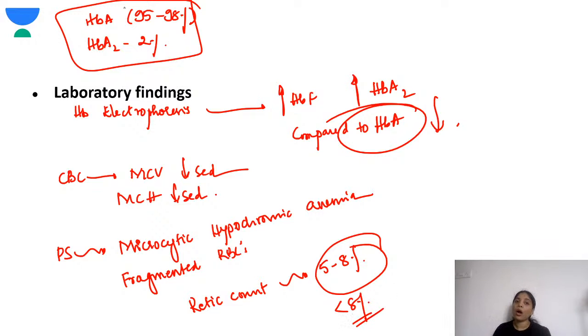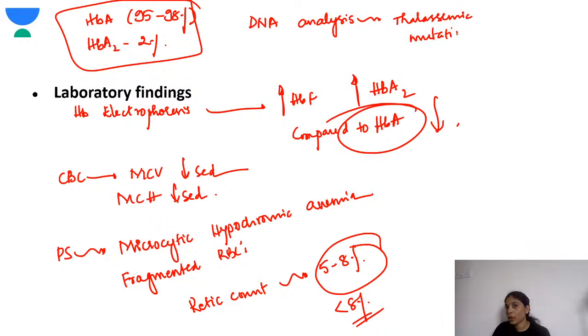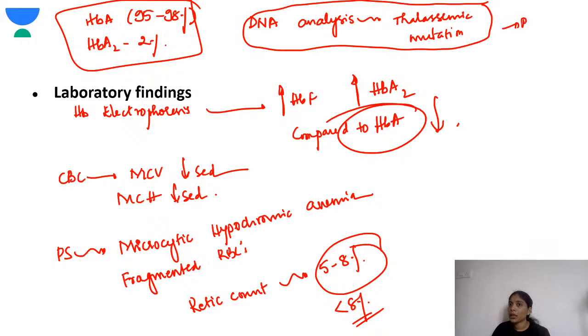Another thing is, it is always better to get a DNA analysis or analysis for the thalassemic mutation. This is the best test.